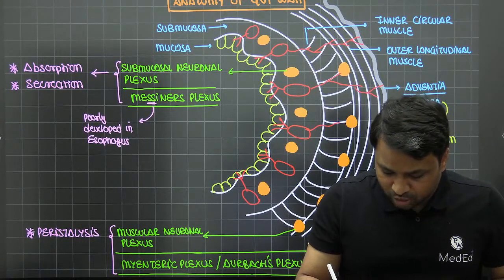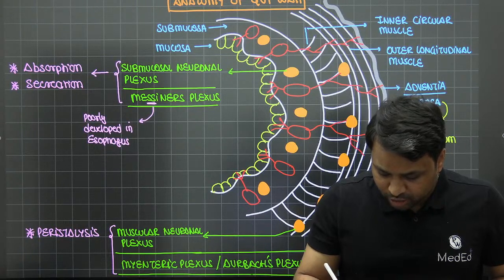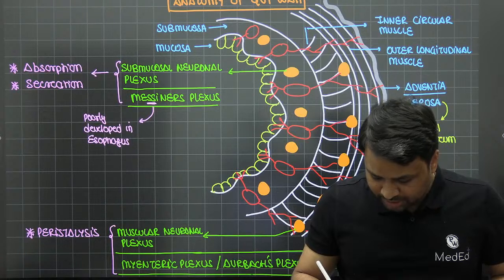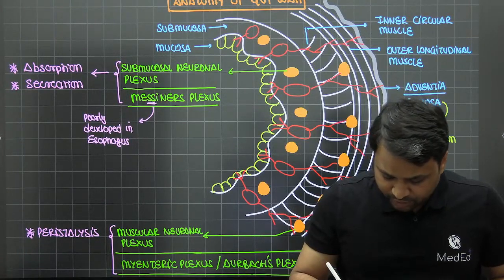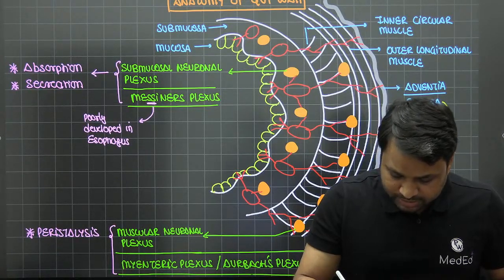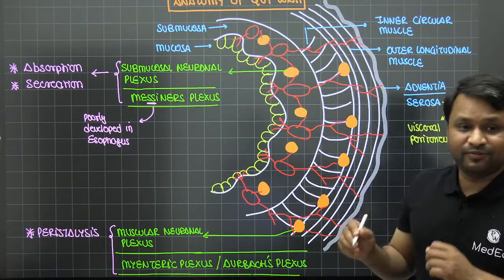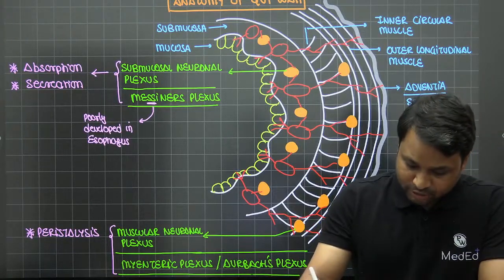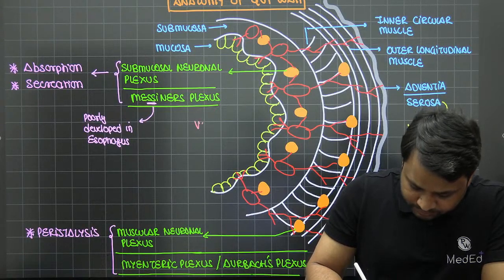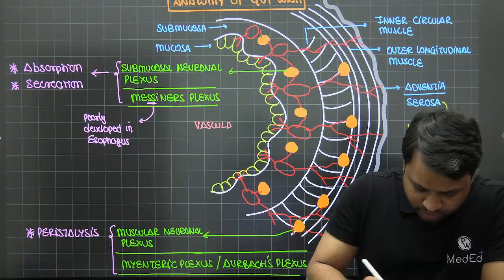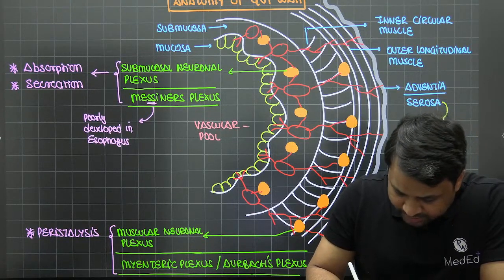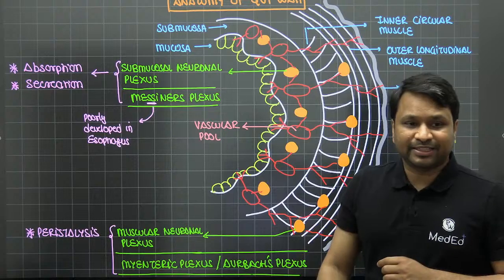So every single component which derives blood is going to derive it from the inner submucosa. The entire blood supply running across here, and every neuronal plexus that draws its blood supply, will also be drawing it from the submucosa itself, right? So the vascular pool of the gut is in the submucosa. The vascular pool is in the submucosa.